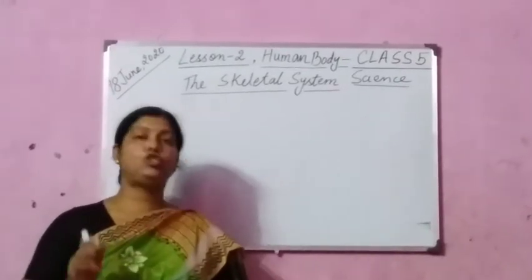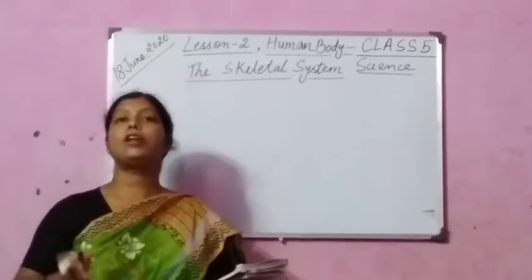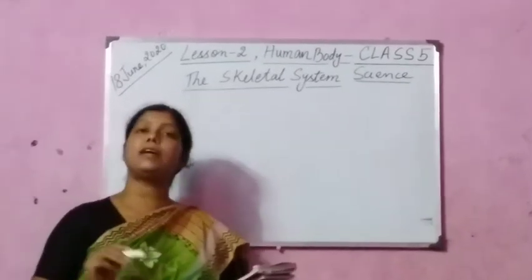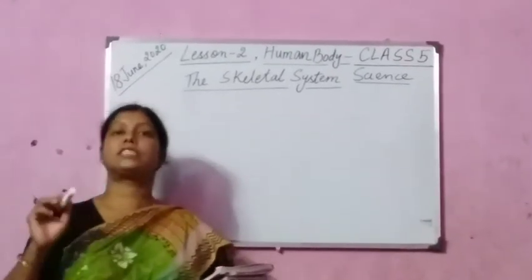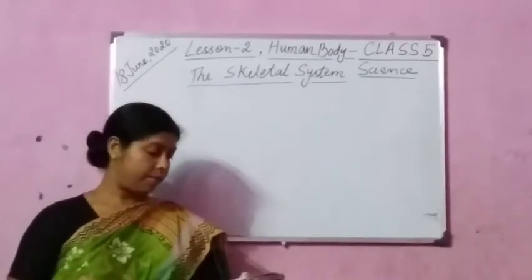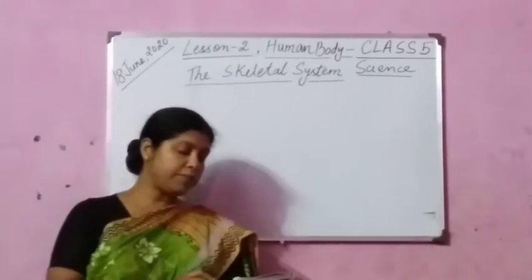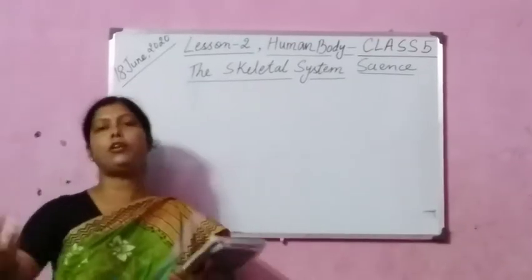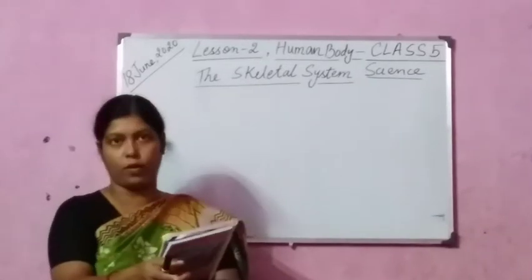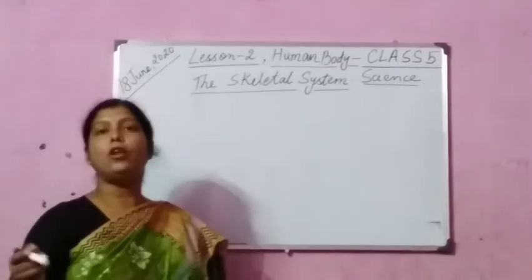Human beings have two pairs of limbs. They are the forelimbs or the arms and the hind limbs or the legs. So forelimbs are known as arms. Today I am going to explain you forelimbs or the arms, the movement of the arms, the functions. You see here, forelimbs or the arms are divided into two parts, the upper part and the lower part. You can see the upper arm and the lower arm.